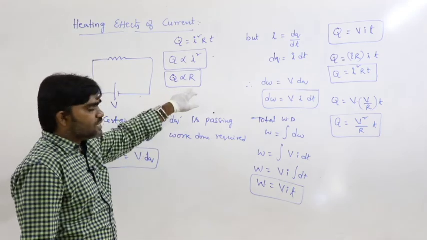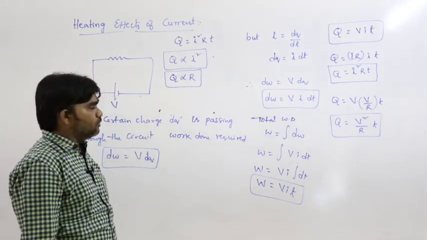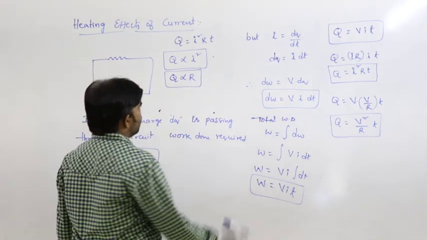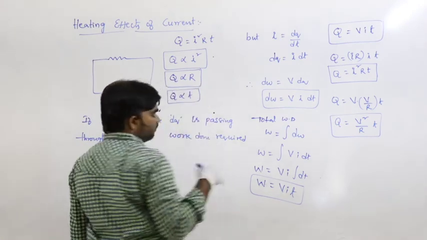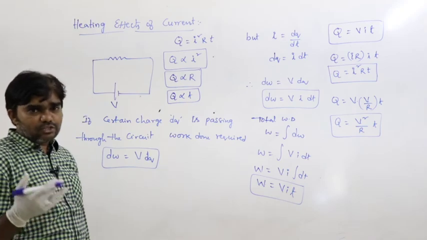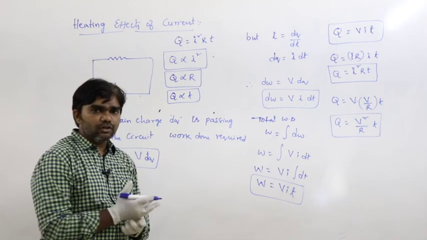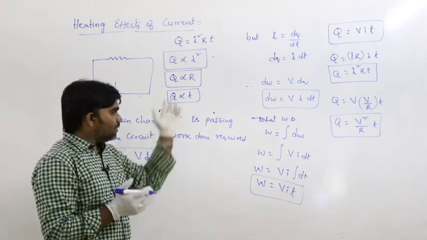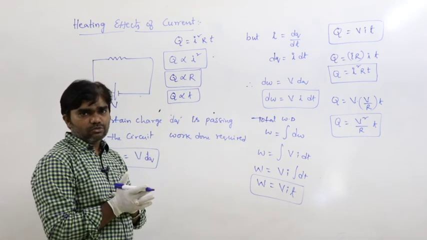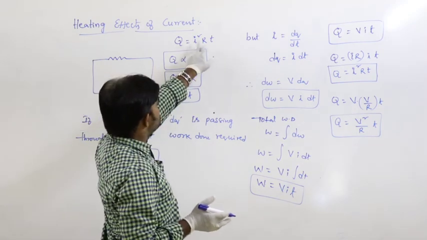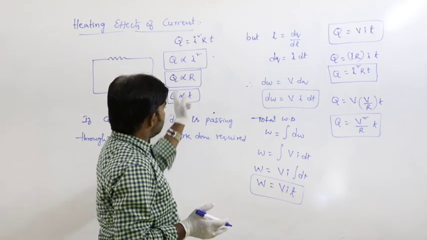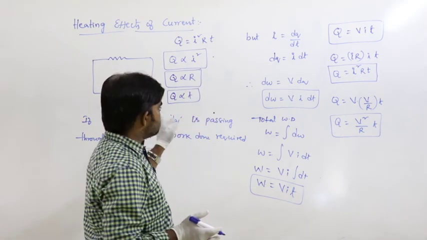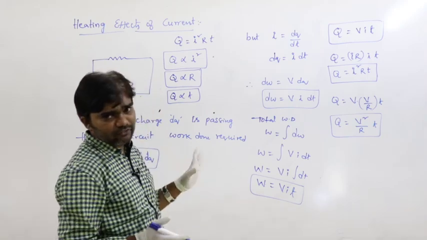If the resistance is less, less heat energy is produced. So Q is proportional to R, and Q is proportional to t. If the time of flow of current is more, more heat energy is produced. If the time is less, less heat energy is produced. So Q is equal to I square Rt, Q proportional to I square, Q proportional to R, and Q proportional to t. This is the Joule heating effect.